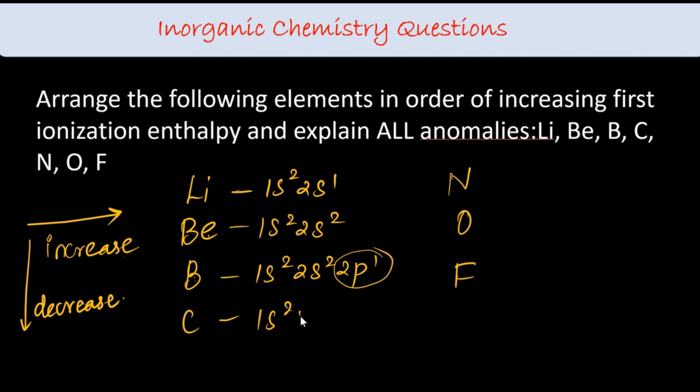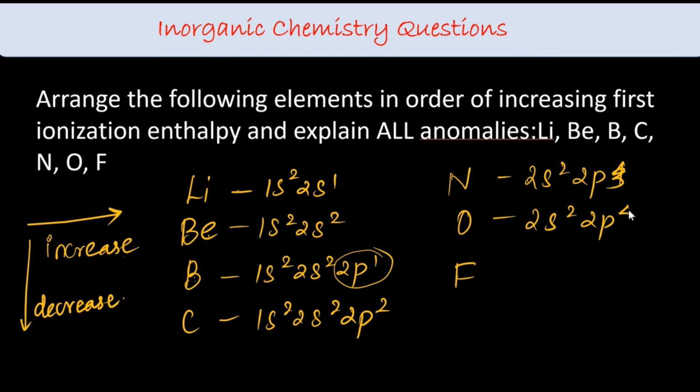Then carbon 1s2, 2s2, 2p2. Nitrogen 2p3, oxygen 2p4, fluorine 2p5. So fluorine will have the highest. It doesn't want the removal of an electron, it wants the electron, right? Fluorine has the highest ionization enthalpy. So the order goes like this: lithium, boron, beryllium, carbon, oxygen, nitrogen and fluorine.